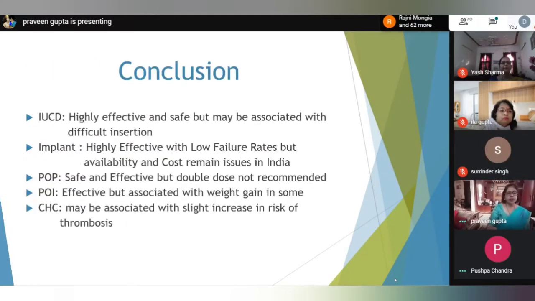So in conclusion, IUCD is highly effective and safe, but may be associated with difficult, challenging insertion. Implant is highly effective with low failure rate, but availability and cost remain an issue in India. POP is safe and effective, but double dose is not yet recommended. Studies are still in progress. Progesterone-only injectable is effective, but associated with some weight gain. CHC use may be associated with a slight risk of thrombosis.